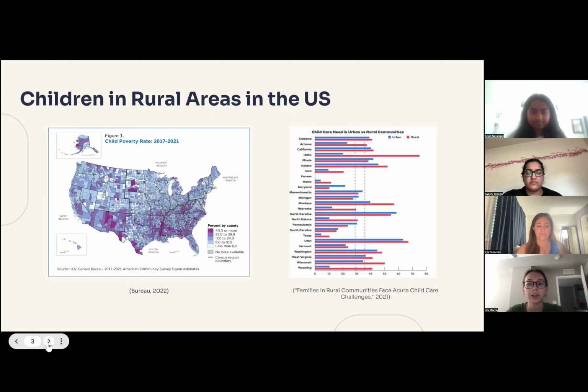If you look to the right, you can see a graph by the First 5 Years Fund. This graph displays childcare needs in rural versus urban communities. You can see that rural needs, which are indicated in red, greatly exceed urban needs in certain states. The states that have the greatest difference are Idaho, Iowa, Montana, Nebraska, Wisconsin, and Wyoming, which are all more rural states.